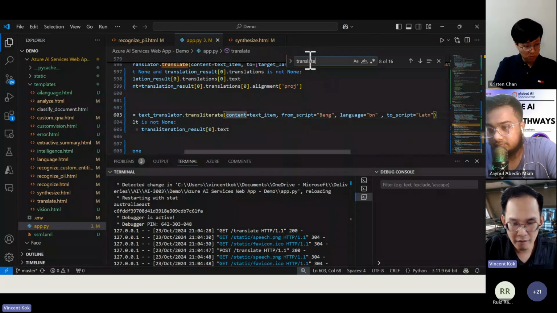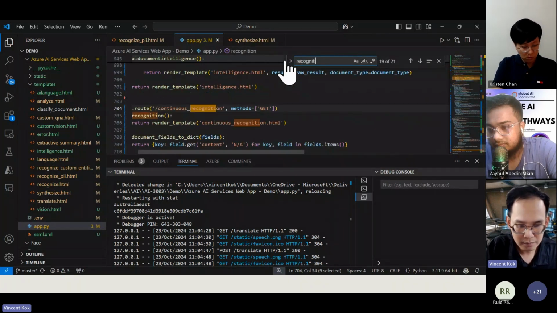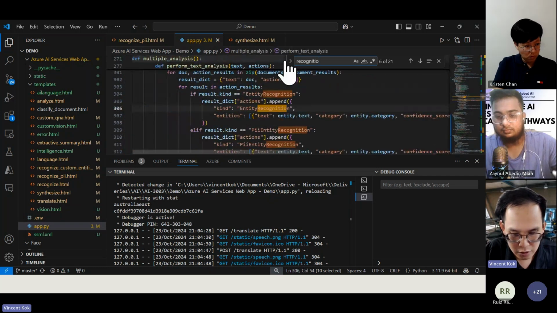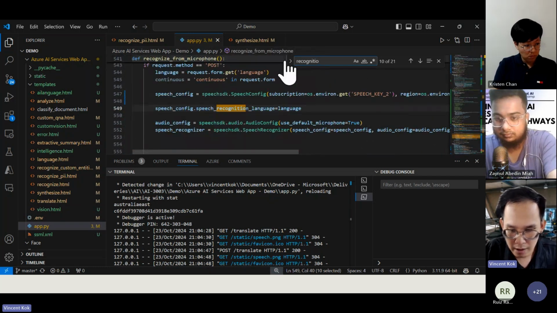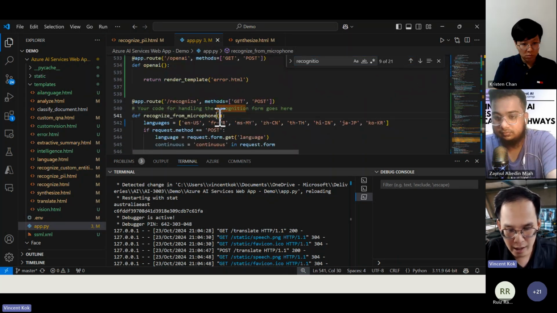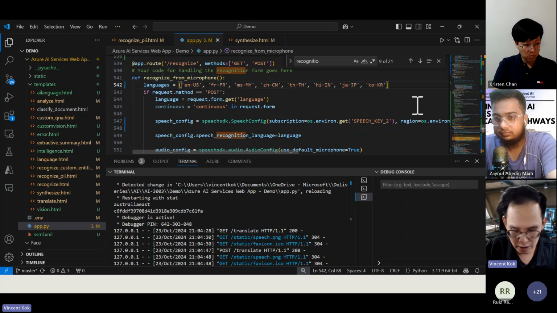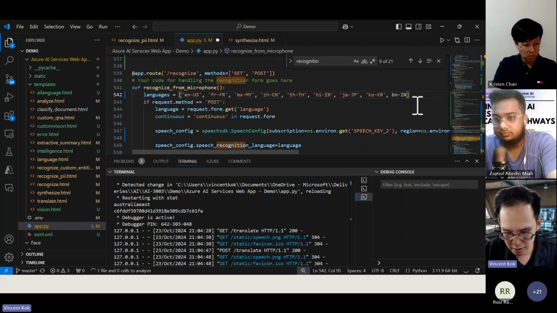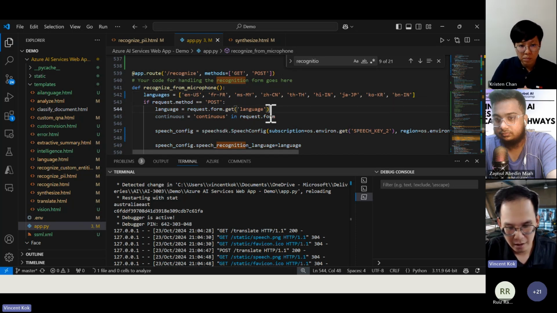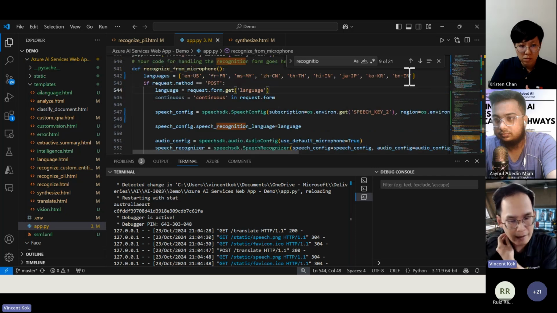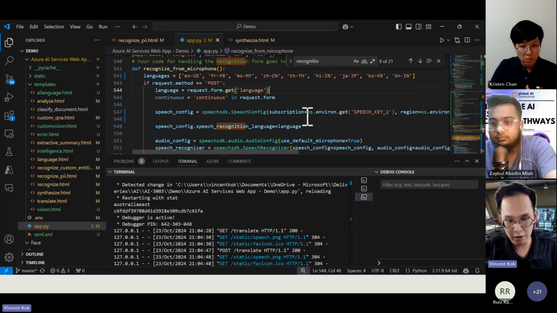So this is where we have our recognition, all right? So where is it? So you just need to search it, all right? Not too hard, recognize, and you can see I have all my languages here. So right now, what I need to do is just add it in, all right? Just add it in again, all right? And after that, I should be able to use this BN Bengali, and when I speak that, then they should be returning me to that.